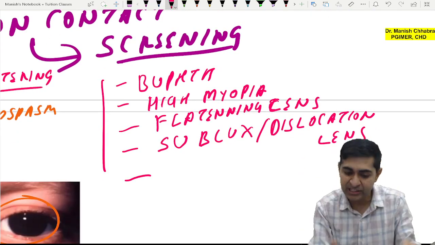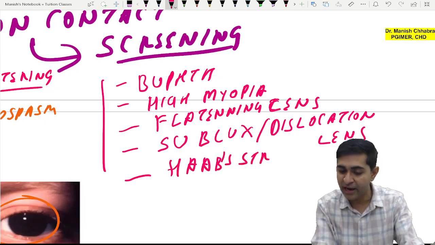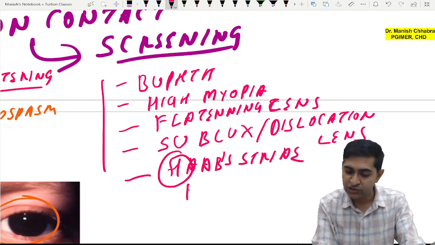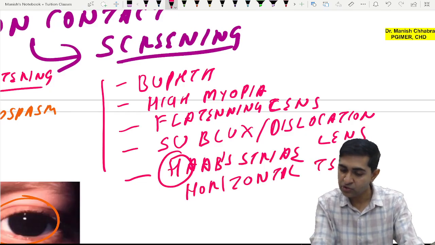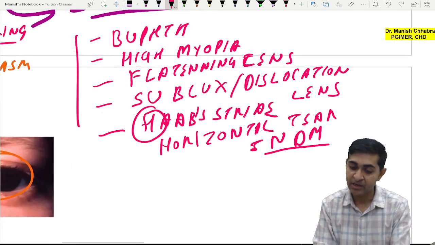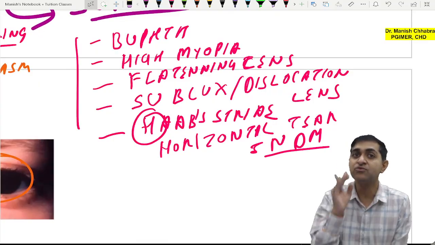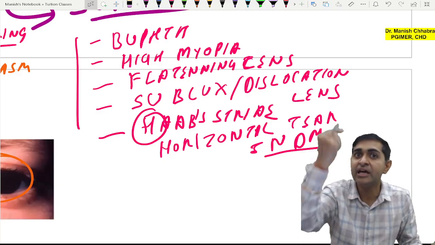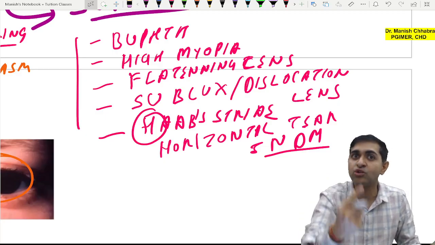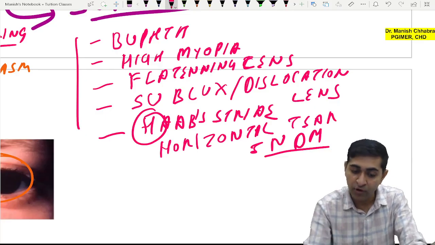There may be tears in the Descemet's membrane. You call it Haab's striae. H for Haab's, H for horizontal tears. Horizontal tears in the Descemet's membrane. Mind you, don't confuse this with Vogt striae. Vogt striae is a vertical tear or vertical stretch which may lead to tear in Descemet's membrane in keratoconus. These are known as Vogt striae. But here I am talking of Haab's striae.